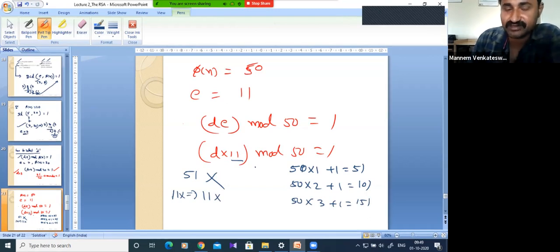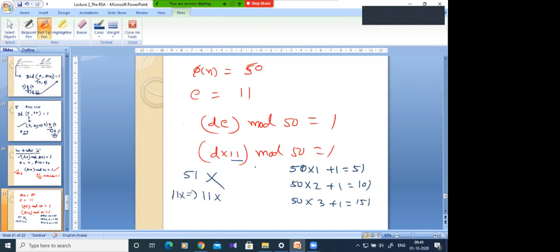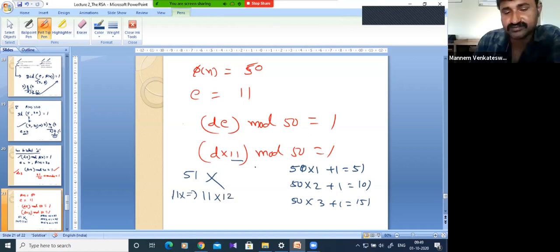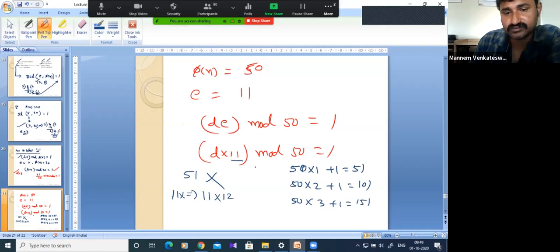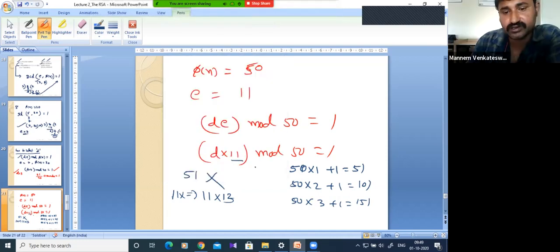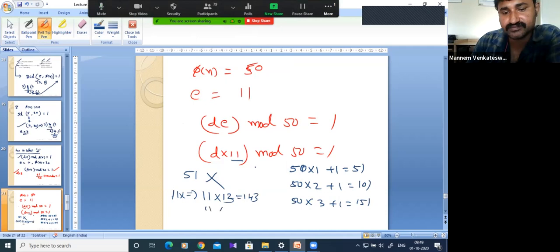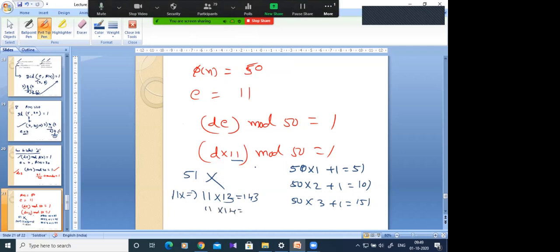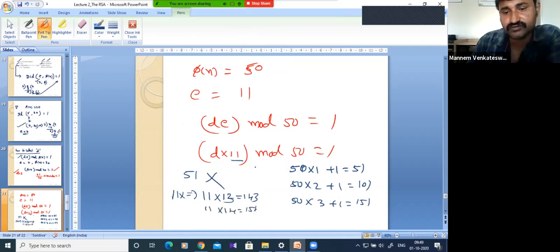Is 151 possible with 11? No. What is 11 twelves or 11 thirteens? Please tell me. 11 thirteens is 143. 11 fourteens is 154. So not possible.